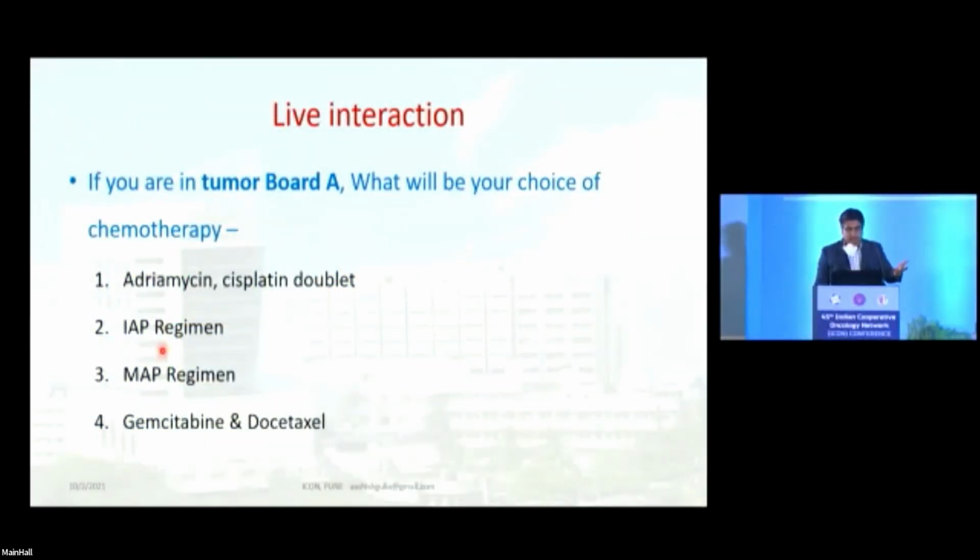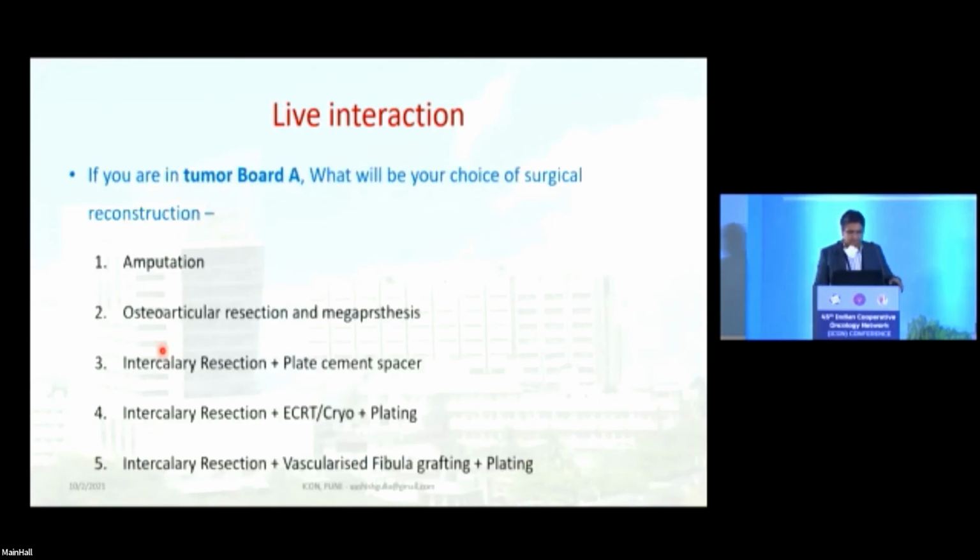If you are in tumor board A, what will be your choice of therapy? I had put the doublet, IAP, MAP, Gemdoxy. All of us know that a doublet is there, but if possible, we should give a triplet. If you're in tumor board B, what will be your choice of chemotherapy? Sir also told us that in the pediatric age group, methotrexate is pretty well tolerated, and if there are no cost constraints, he would like to have that as first choice. But there are other options available which are also good.